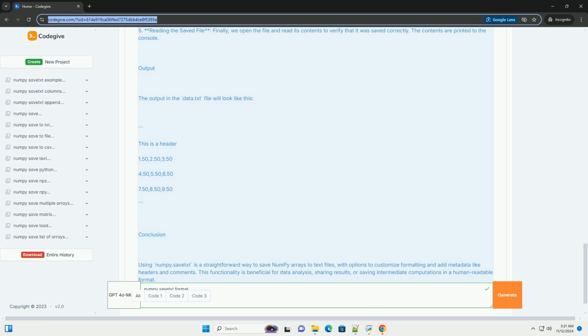Conclusion. Using numpy.savetxt is a straightforward way to save numpy arrays to text files, with options to customize formatting and add metadata like headers and comments. This functionality is beneficial for data analysis, sharing results, or saving intermediate computations in a human-readable format.